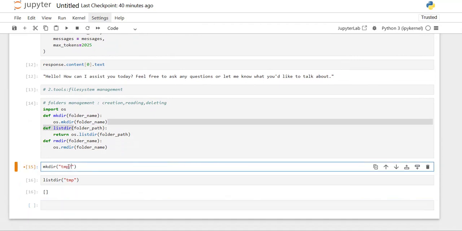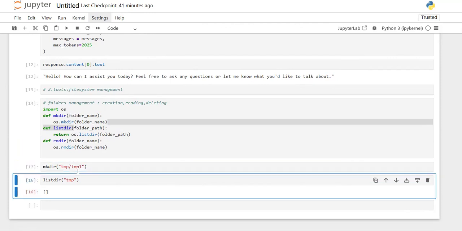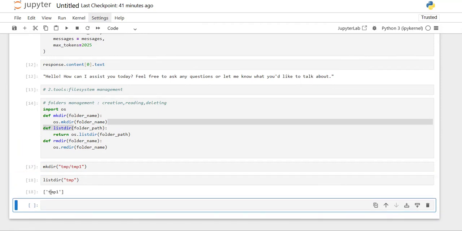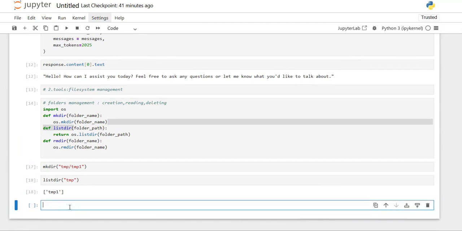Now inside this folder, I want to create a tmp1 folder. Inside the tmp folder, I'm going to create one more folder. So that got run successfully. Now I'm listing inside this tmp folder, and you can see one more folder became visible to me. So can I say these two are working? Yes. So let's check whether rmdir is working or not.